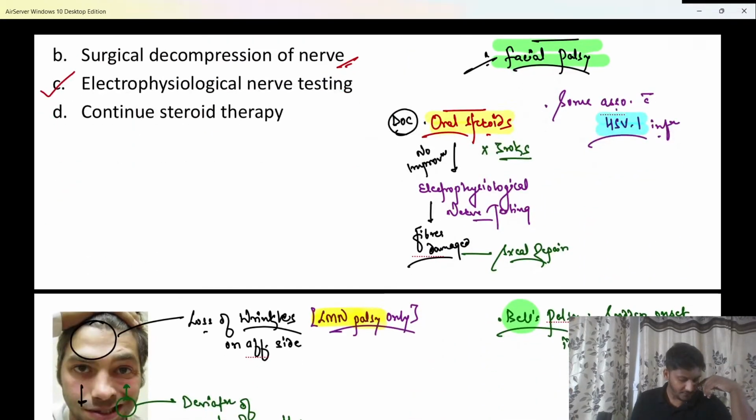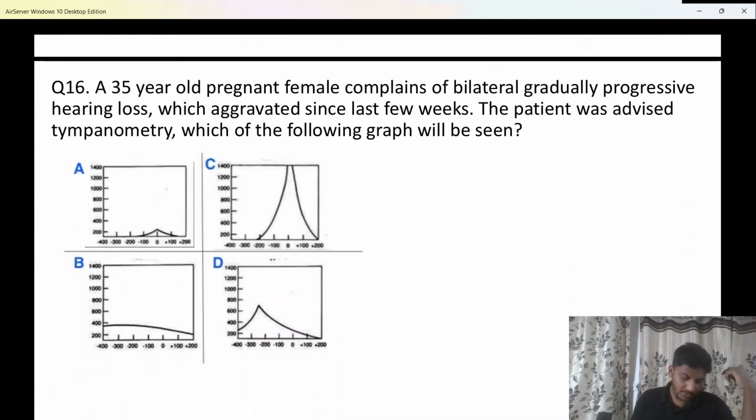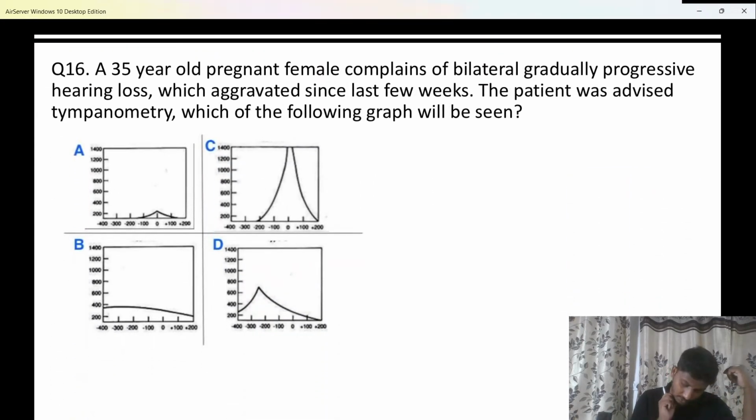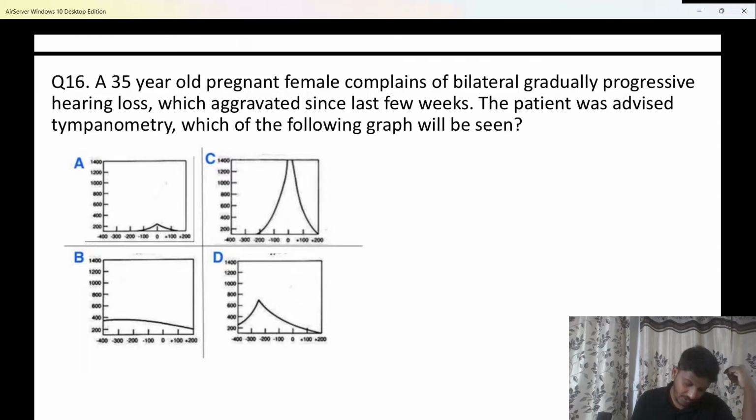Chalo. The next one, beta, is this one, an easy one. Here we have a question which says a 35-year-old pregnant female, beta, who complains of bilateral gradually progressive hearing loss, which has aggravated since the last few weeks, beta.